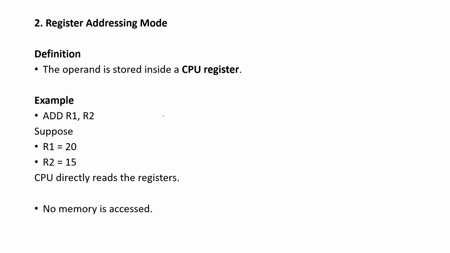And register also. Register addressing will take CPU registers. Here also no memory is accessed. The operand is stored inside the CPU register. So now you can see ADD R1, R2: R1 is a register, R2 is a register. Both are CPU registers only, not memory.